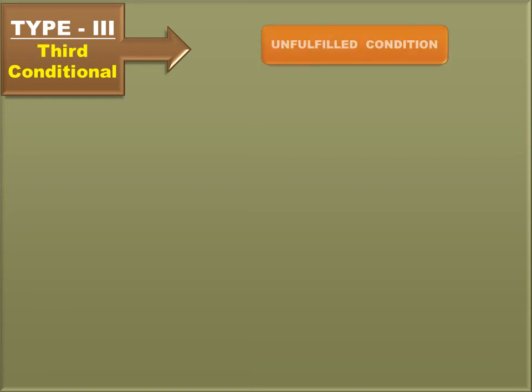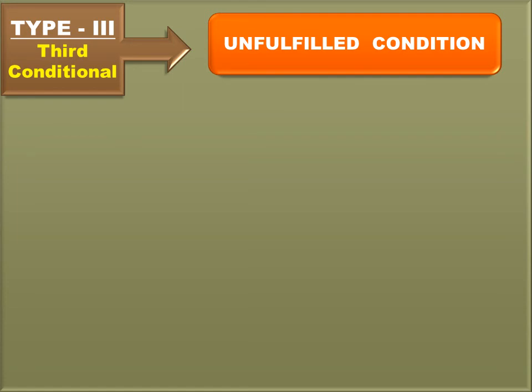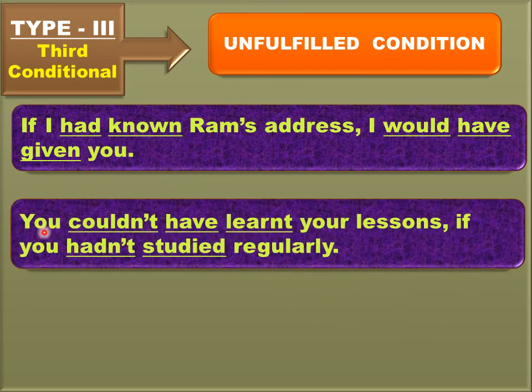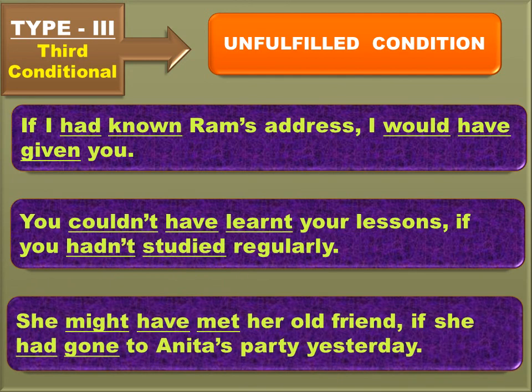Third conditional is also called as unfulfilled condition. The first one is, if I had known Ram's address, I would have given you. Here, if clause is in past perfect and the main clause is in perfect conditional. The next one, you couldn't have learnt your lessons if you hadn't studied regularly. The last one, she might have met her old friend if she had gone to Anita's party yesterday.